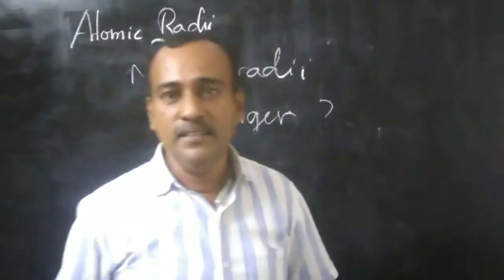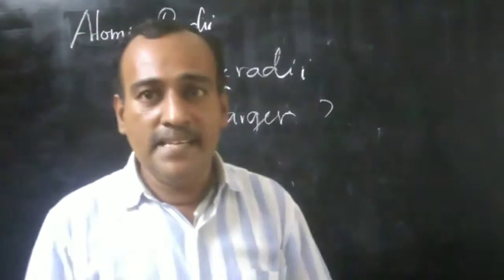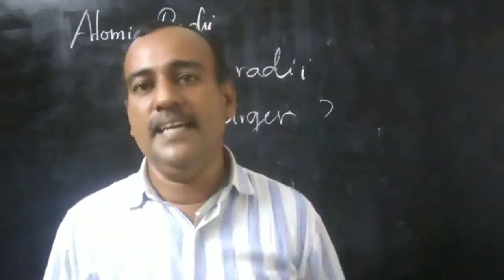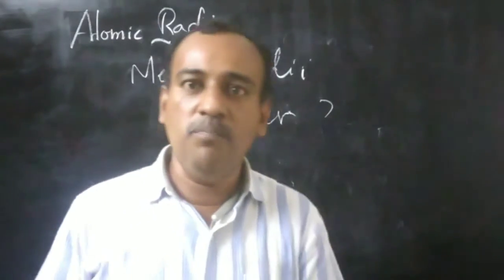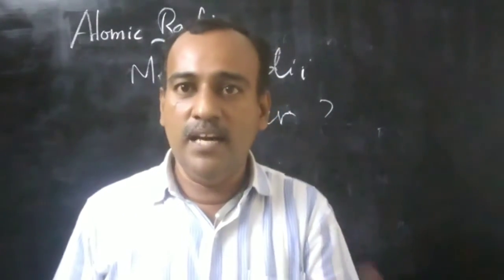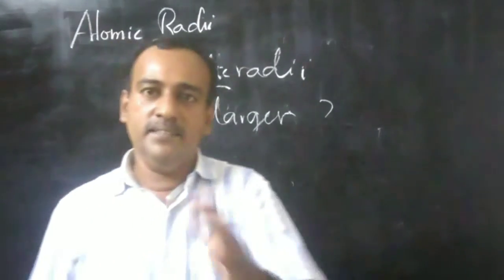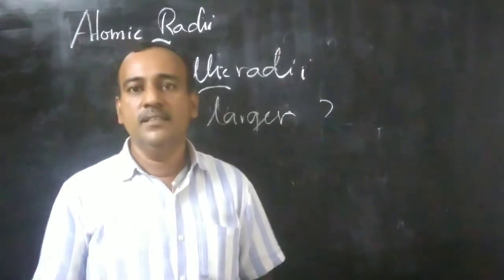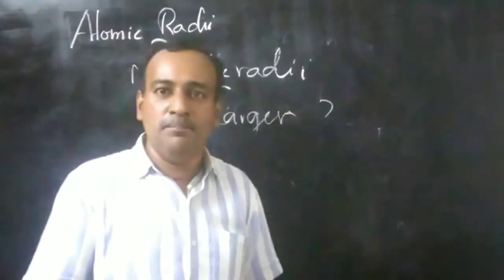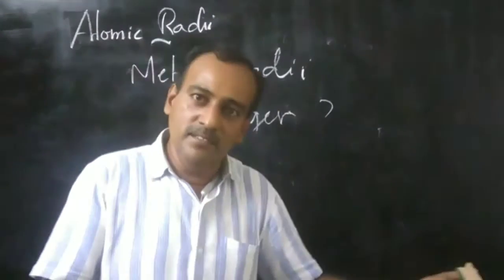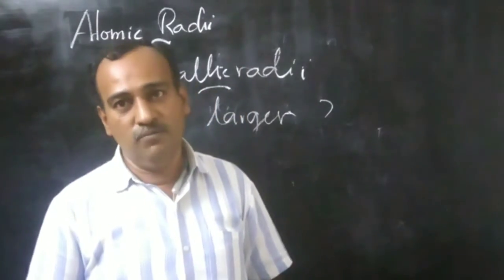Now listen here, in the case of inert gases, there is no bonding present. They are all monoatomic. Take neon: neon means neon only. It has no covalent bond or metallic bond. Why?